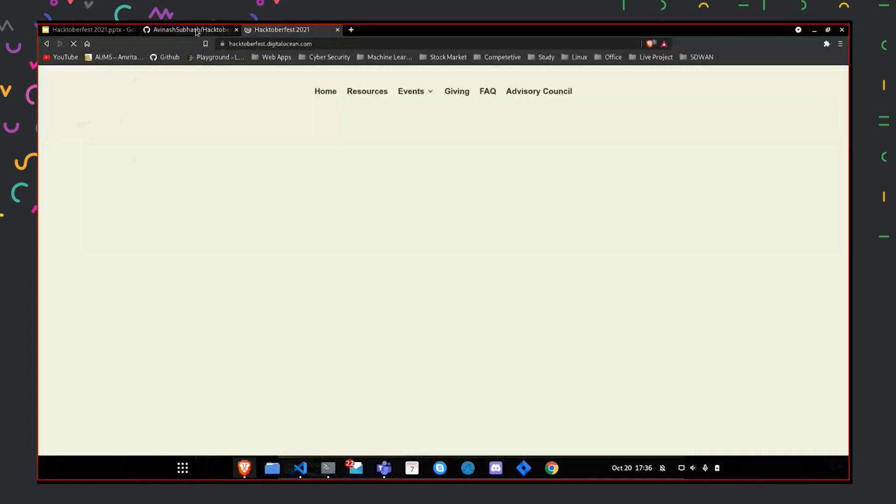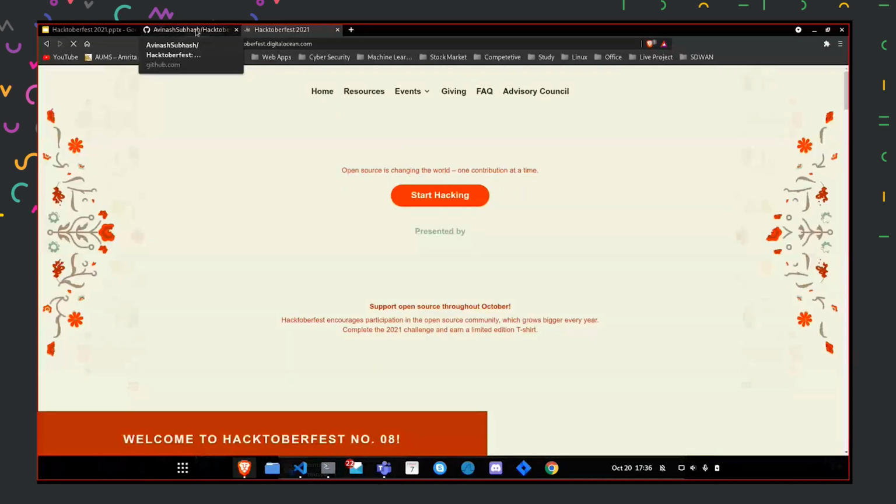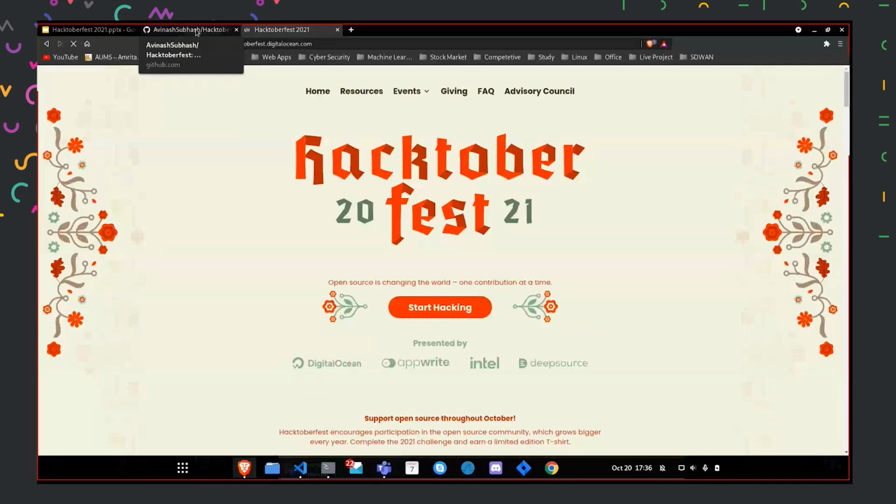Okay, so before all this, we need to register for Hacktoberfest as well. So you can go to the Hacktoberfest link, and then you can register your GitHub account. After you have created the account, when you go to this website and click on start hacking, it will request linking your GitHub account to Hacktoberfest. So basically they are looking at how many commits or pull requests you have done. According to that, they will be awarding you the goodies.